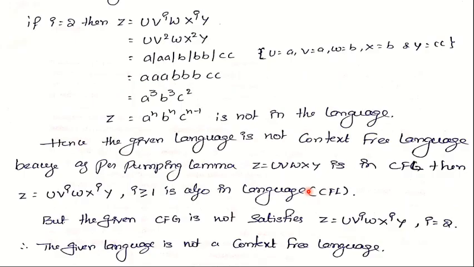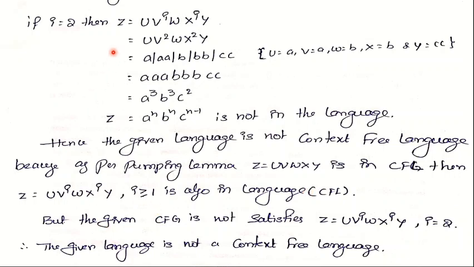Now we consider i equals 2 and check whether the string derived from this Z is accepted by the language or not.